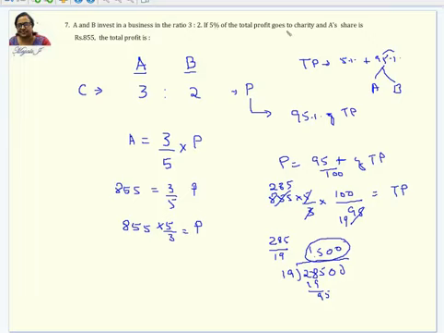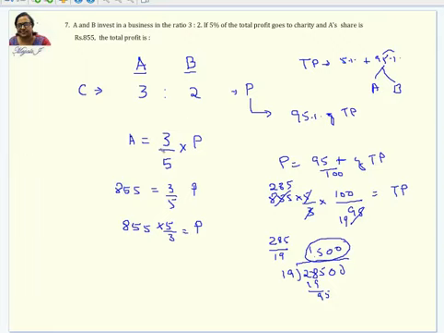If 5% of the total profit goes to the charity, so whatever profit they are getting, in that 5% is removed and given to the charity. So out of 100%, when 5% is removed, the remaining is 95%, and that amount is shared among the two according to their investment and the period. Here there is nothing mentioned about the period. Therefore, it is understood that they both were in the business for the same time, so we don't have to consider that. What is given here is the ratio, and 5% goes to the charity, so the remainder is 95%. And the 95% of the profit will be shared among the two in the ratio 3:2.